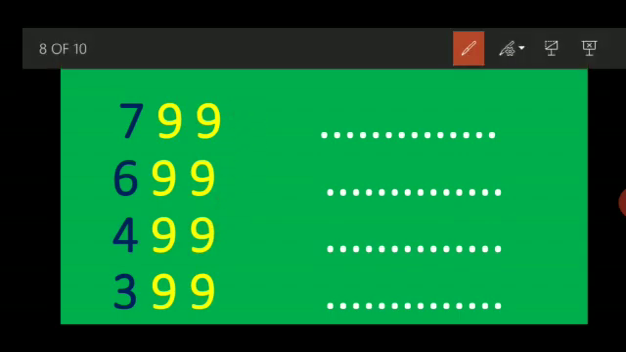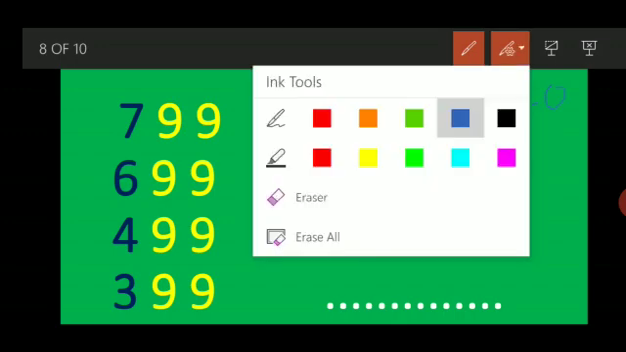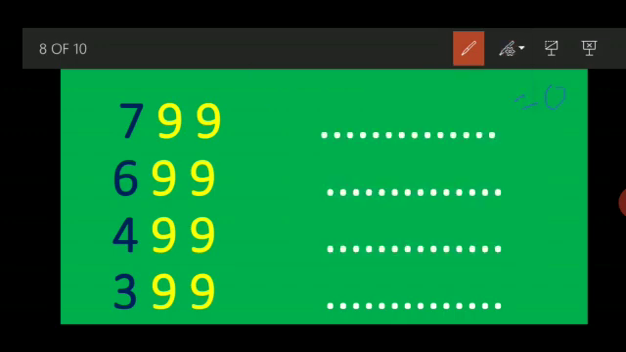I have not taken the usual color. I changed the color of all these numbers which are in the first position of the number. So now it may confuse. Nothing will confuse. It is very easy because you know 9 will change into 0. 9 will change into 0. So let's do it. There is no problem.